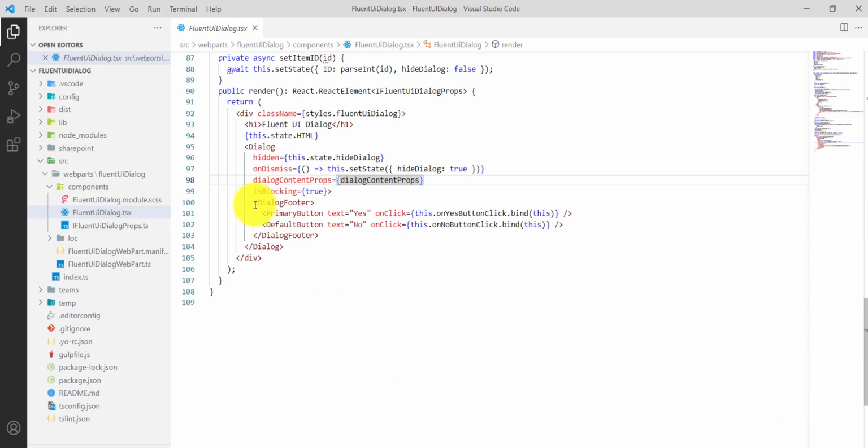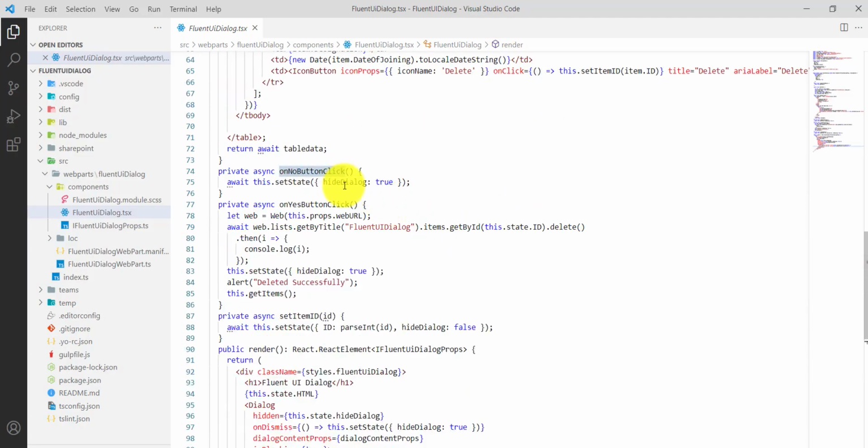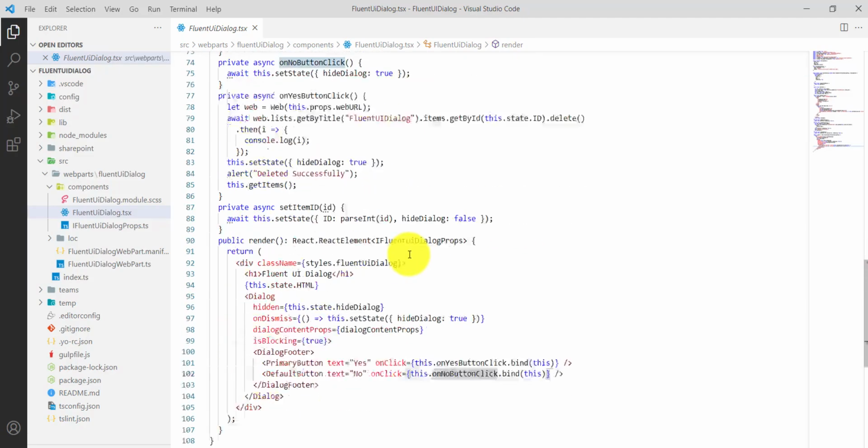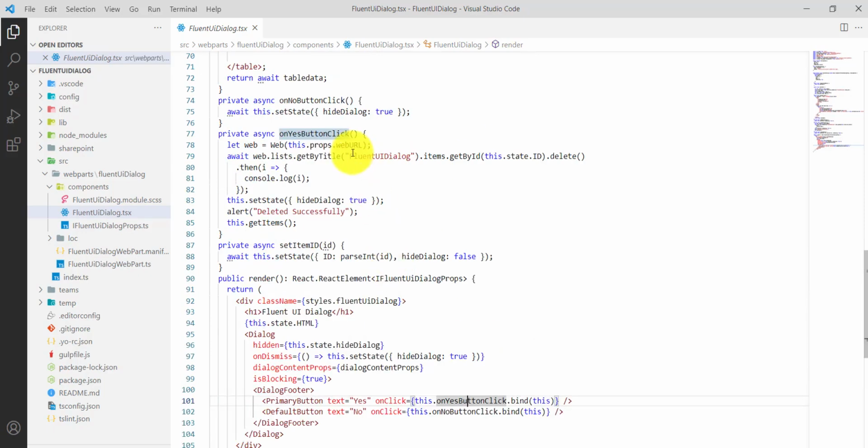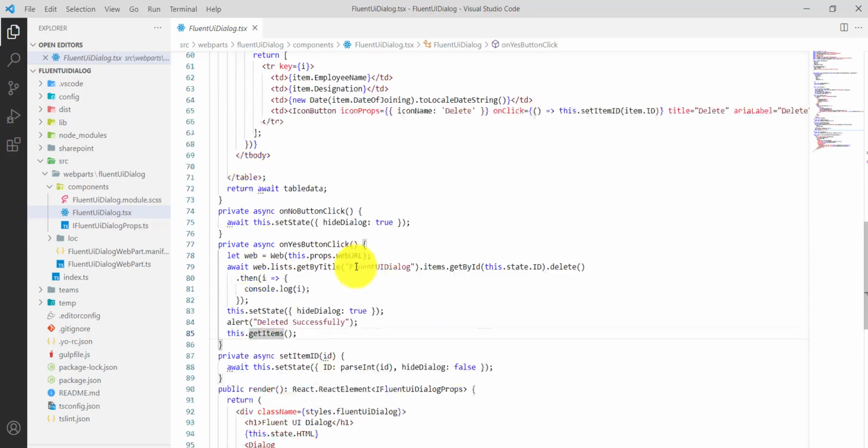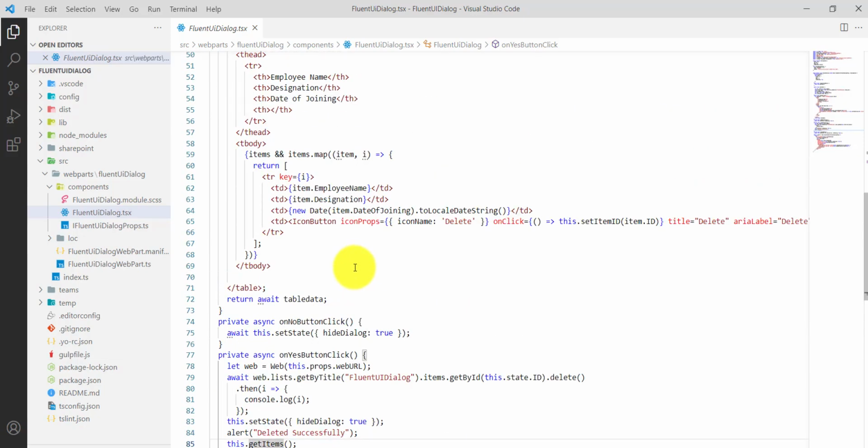And then you can see the dialog footer. Here we have added 2 buttons, yes and no. On the no button nothing happens, we just set the property to true, and on yes the operation will happen on the SharePoint list. We are getting the item by ID and then deleting. Then we set the state, and once this is deleted successfully, an alert is shown, then we call getItems. GetItems will change the state of the items with the new set of items.